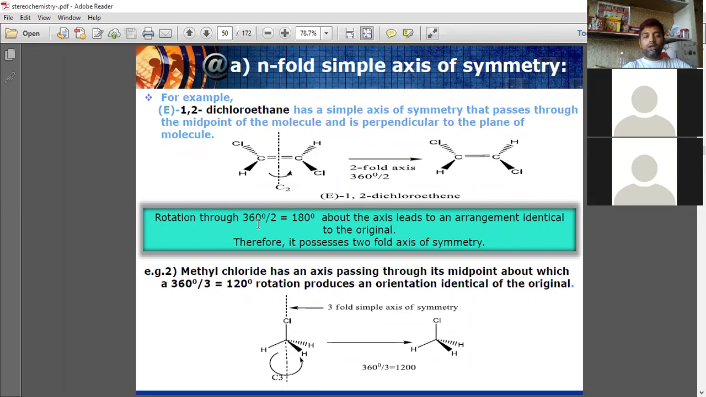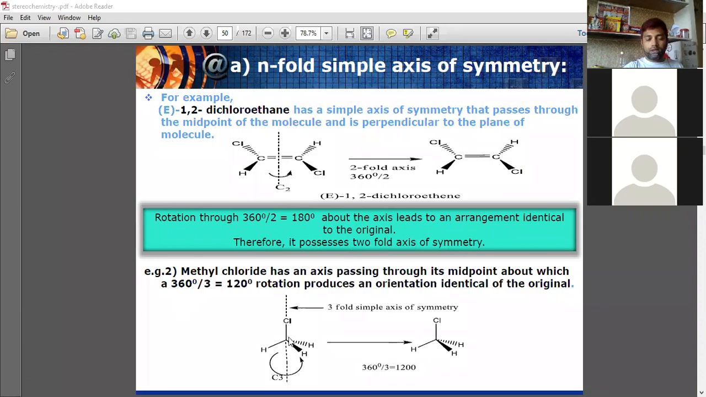Rotation through 360 by 2, that is 180 degrees. So this molecule, rotated through 180 degrees about the axis, leads to an arrangement identical to the original one. This arrangement after rotation is identical to the original one, isn't it? Therefore, it possesses a two-fold axis of symmetry. Understood?